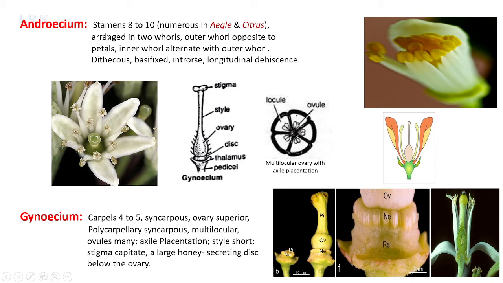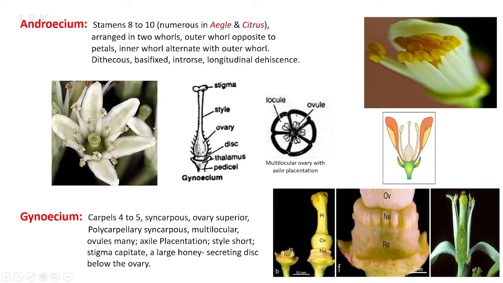Androecium shows stamens 8 to 10 in number, but they are numerous in Aegle and citrus plants. There are an infinite number of stamens seen, but normally stamens are 8 or 10 in number. They are arranged in two whorls. You can see here in this picture, this is the outer whorl, which is opposite to the petal, and it is alternated with the inner whorl.